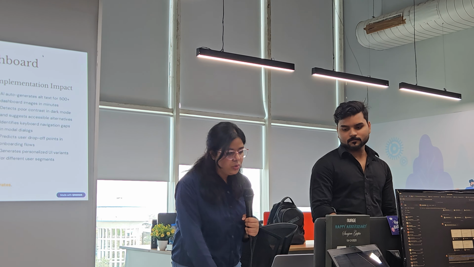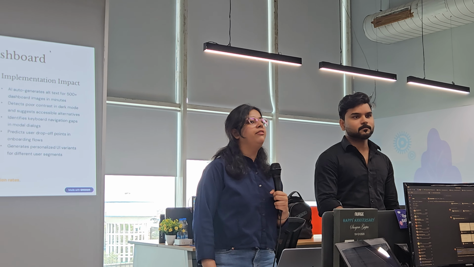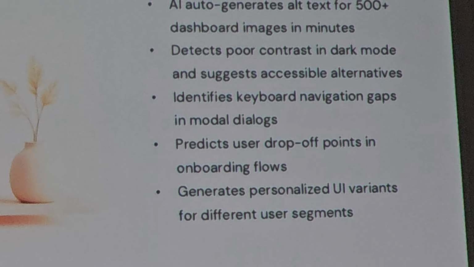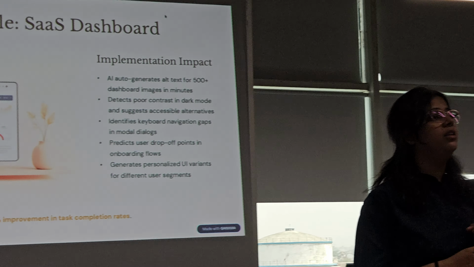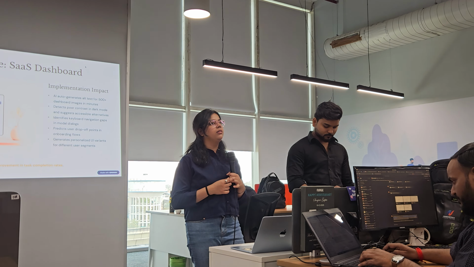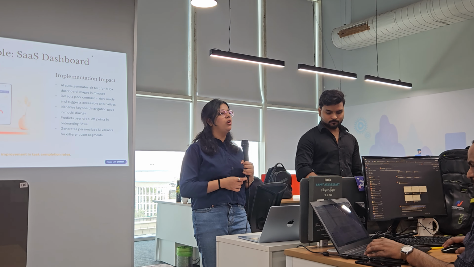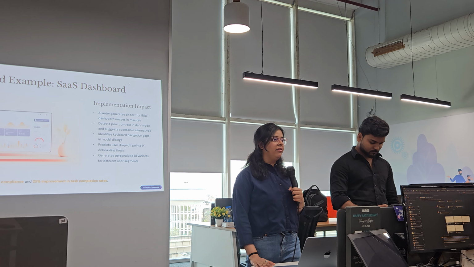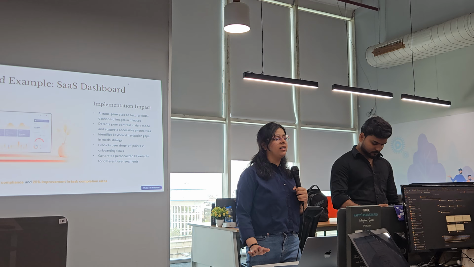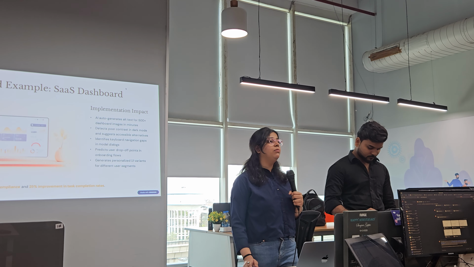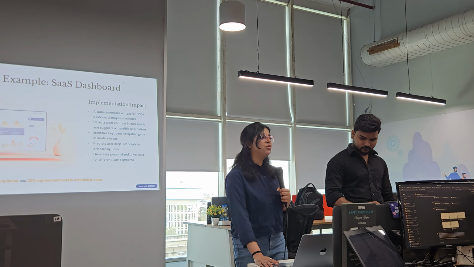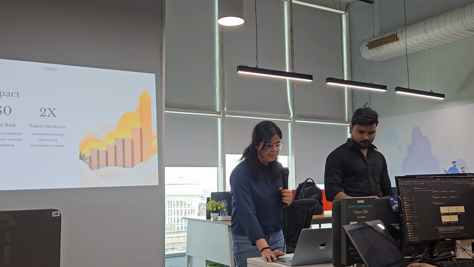Now the fourth one is predicting user drop-off. If we apply all these things manually, we can only know the user experience after the product is launched. Users will give the feedback: yeah, this is not working, this is not working. But when we use AI, it can help achieve this user experience at the time of the development itself. So yeah, AI helps to get the user experience better.